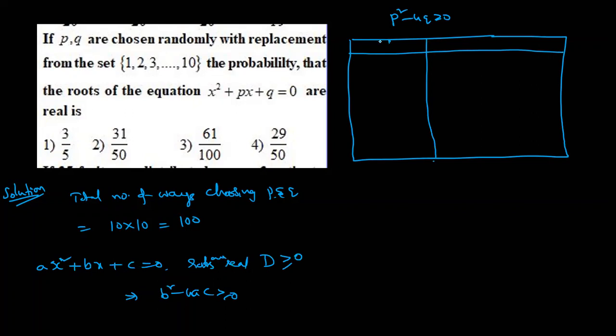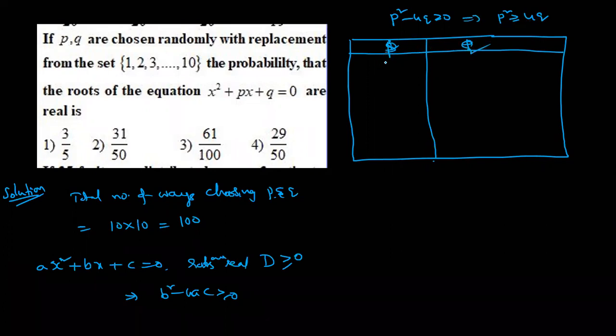Tell me how to solve, anyone? That means I can write p square is greater than or equal to 4q. Am I correct? Which one do you want? We could choose PQ or QP. Anyone? Which one is easy? Q and P, okay, good, no problem. PQ is the better method.